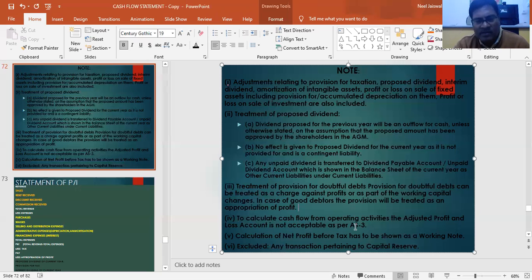To calculate cash flow from operating activities, the adjusted profit and loss account is not acceptable as per AS3. That means we are not taking the profit and loss account. We take it from the opposite way, from the indirect method. AS3 is telling that. That's why we take net profit before tax. That also we will be revising. Calculation of net profit before tax has to be shown as a working note, not as a part of the cash flow statement. Any transactions pertaining to capital reserve are excluded from the syllabus.